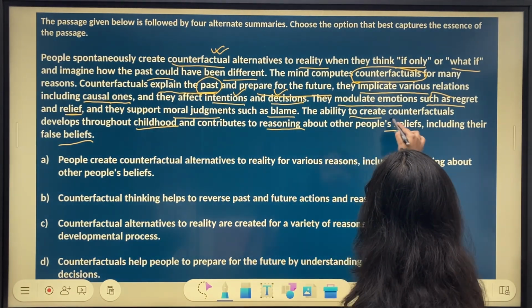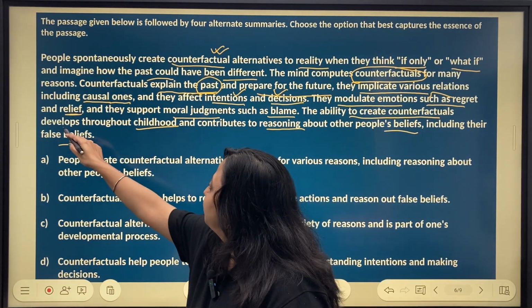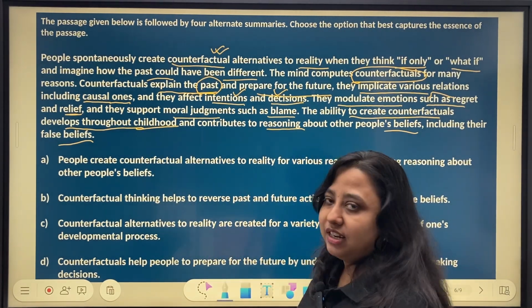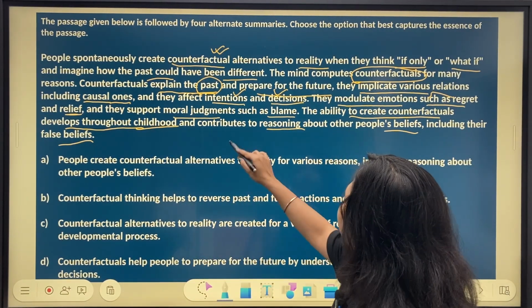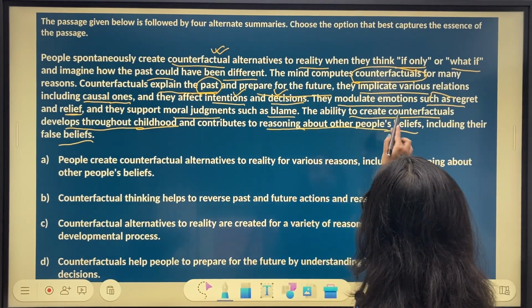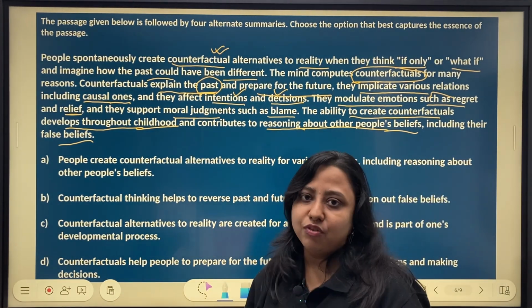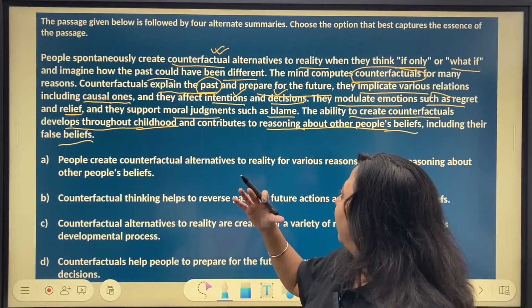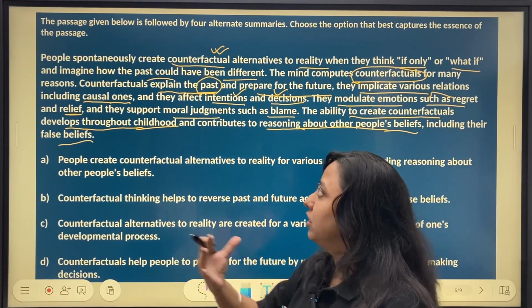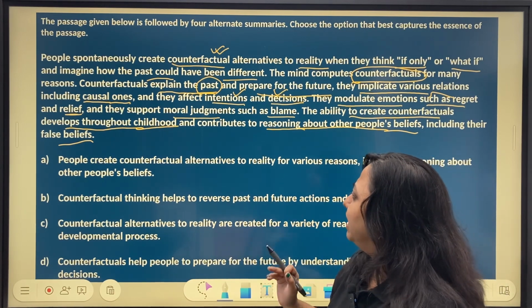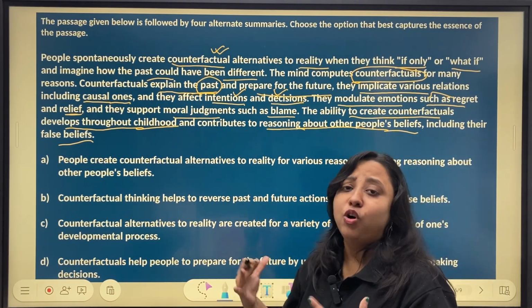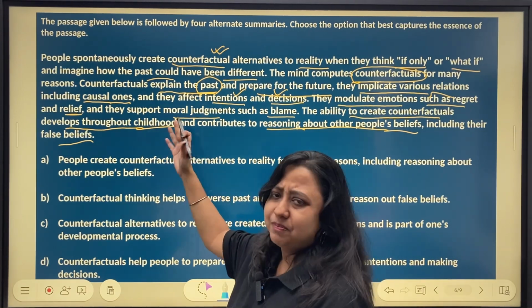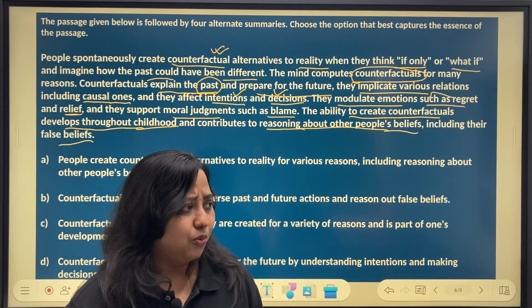The ability to create counterfactuals develops through childhood. All right. So now we are talking about how this process actually develops. It develops through childhood, and it contributes to reasoning about other people's beliefs, including their false beliefs. So this has an impact on the way we reason out other people's beliefs, or how we perceive their beliefs to be, and also how we perceive their false beliefs to be. Now definitely, this is slightly dense, heavier with language is what I would say.